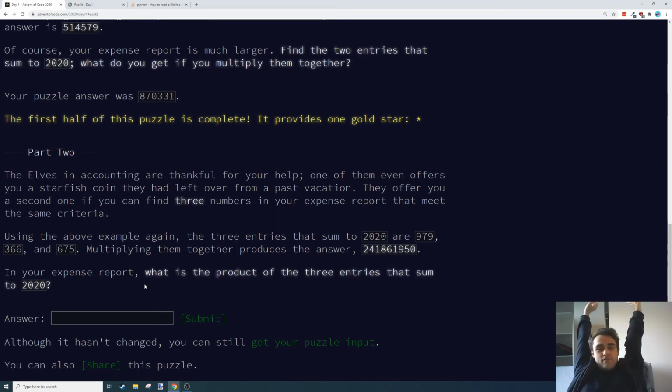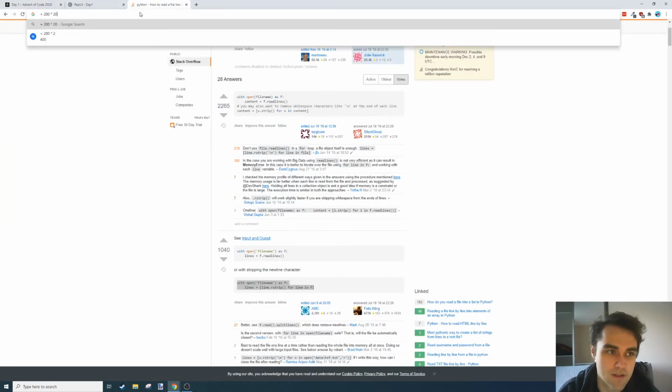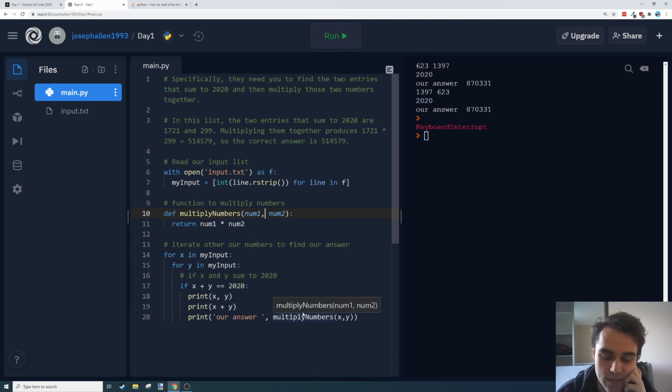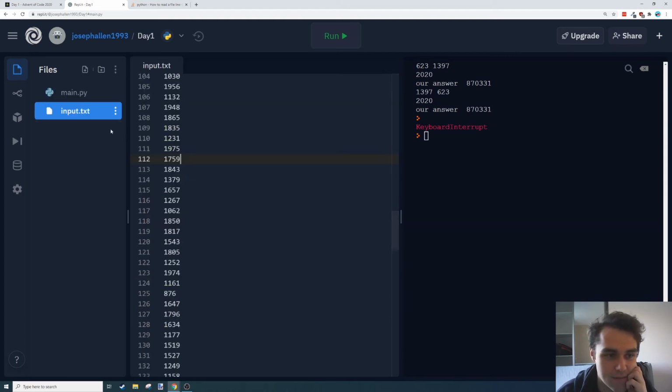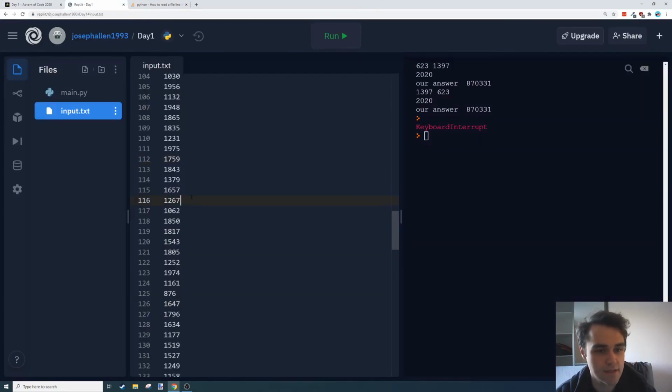Okay, so this might be okay, but knowing that the puzzle input is still 200, that means that instead of 40,000, we're going to have a bigger number, 8 million. I don't think that's too bad. We might get away with it, but obviously we're going to have to modify our original code slightly. I feel like I might get away with this just by adding another for loop and modifying this multiply numbers function. So let's modify this input back to our test case because I don't need to see everything going on there.